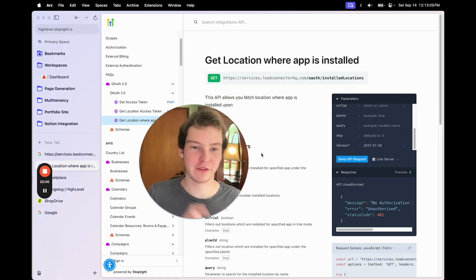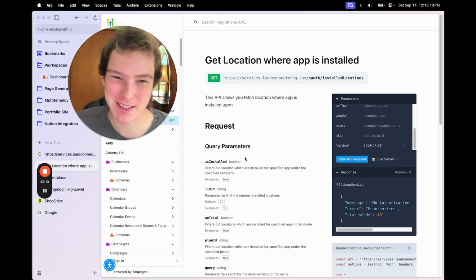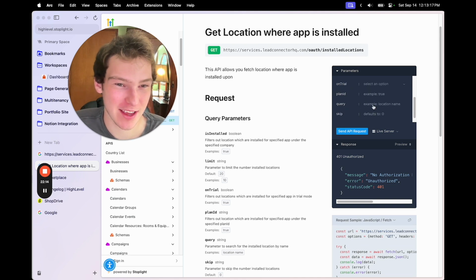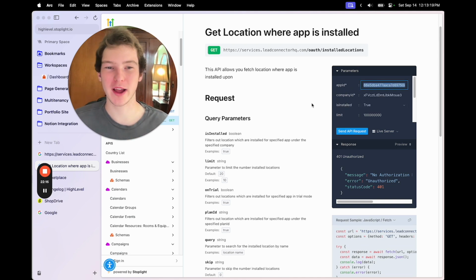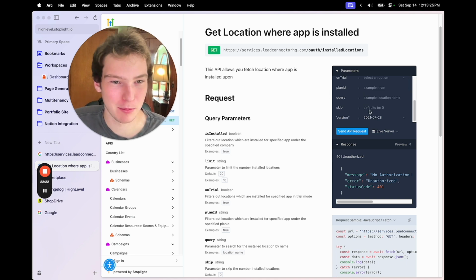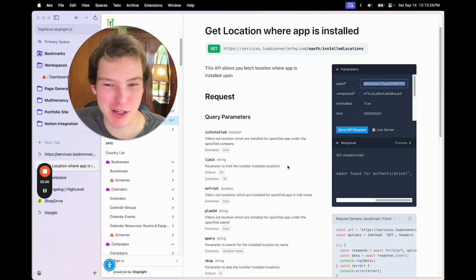And I actually just found that this is why their API documentation is stupid, because we see that, first of all, it's using app ID and not client ID like the other one did. Because app ID is harder to get. But regardless, it says no authorization header found.